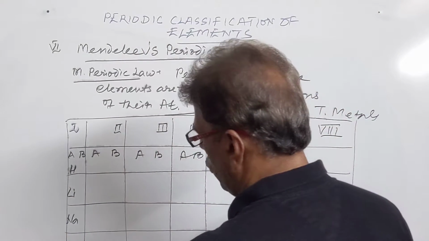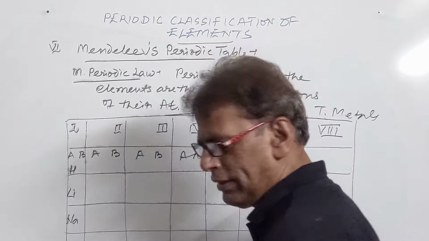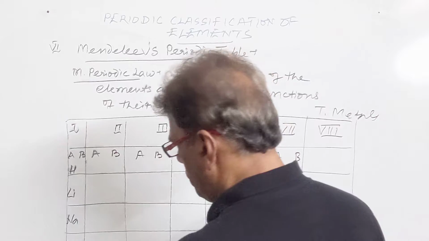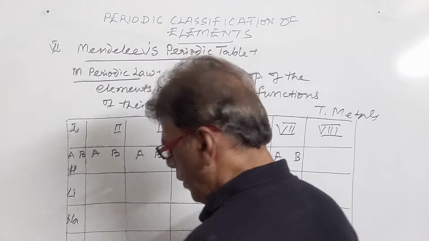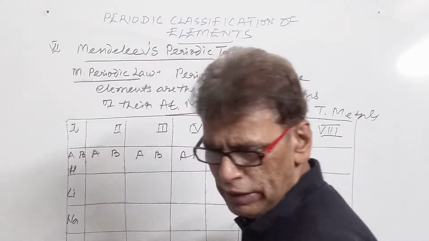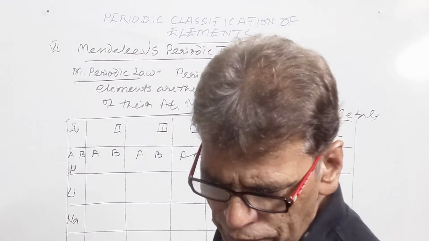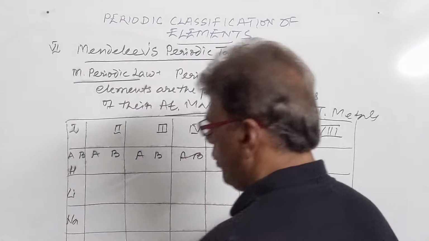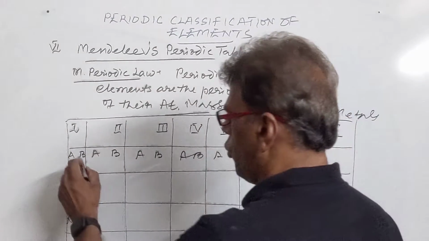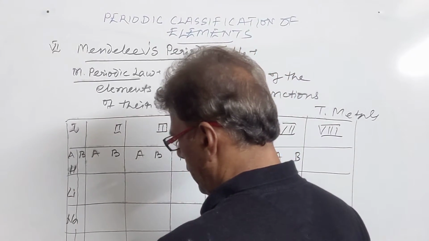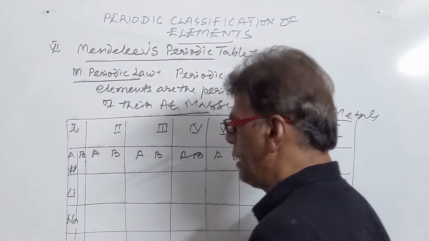In the first B group, copper was kept with potassium, and after copper he kept silver with rubidium, and he kept gold along with cesium. So this was the arrangement in group A and group B. These were the elements of first A, and these three elements were present in first B.